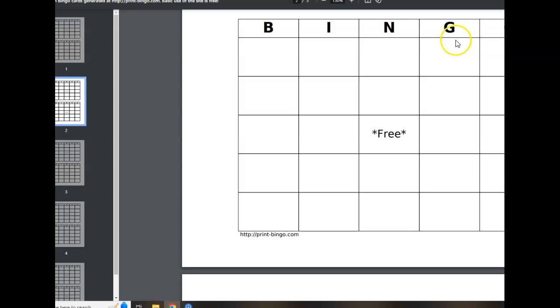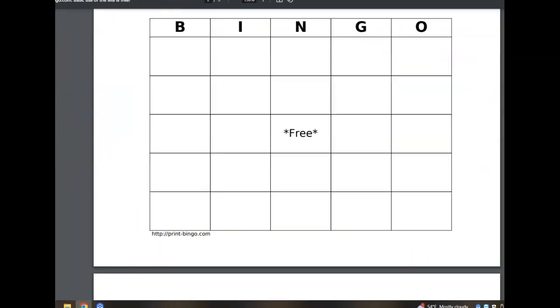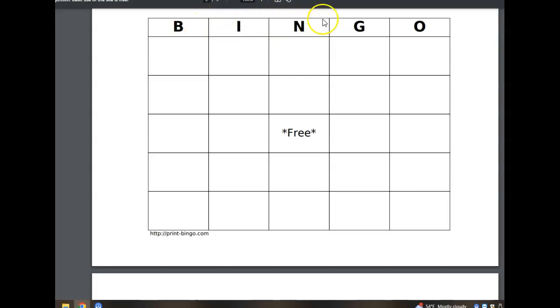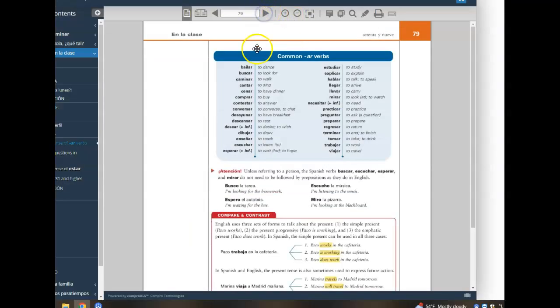In the middle column, nosotros estudiamos, and then ellos, ellas, ustedes estudian. O, as, a, amos, an. And you're going to do that for 5 AR verbs. And again, page 79 would be a great place to go.